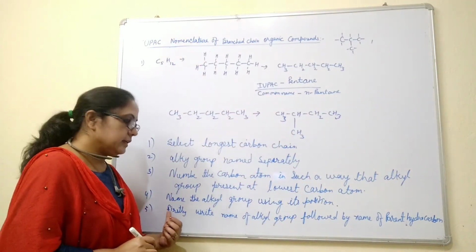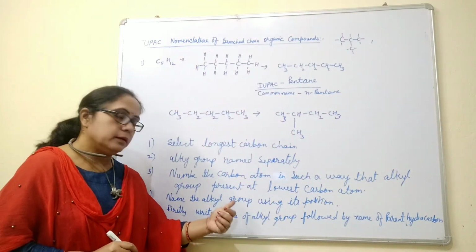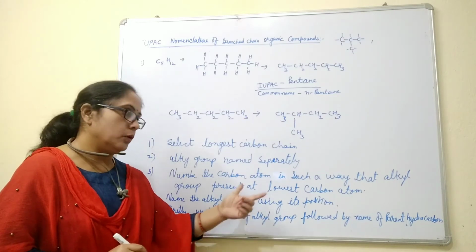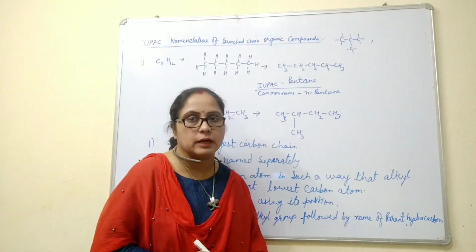And the fifth point is to firstly write the name of the alkyl group followed by the name of the parent hydrocarbon.